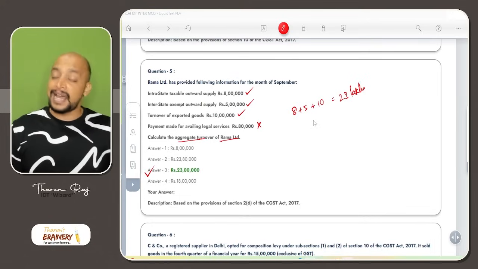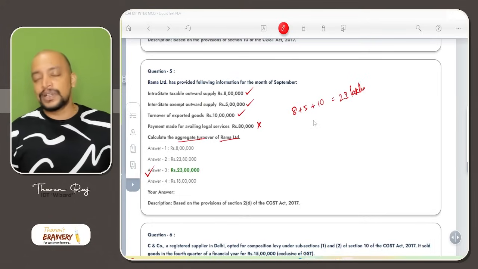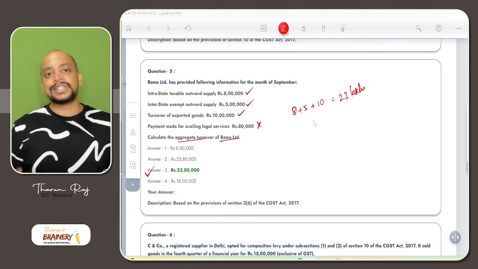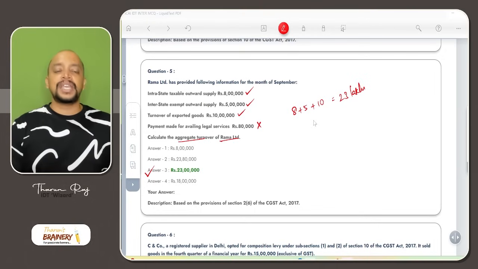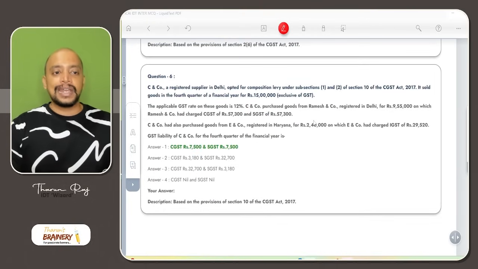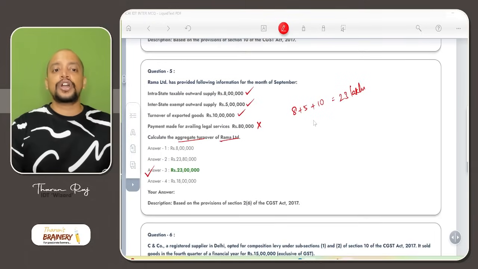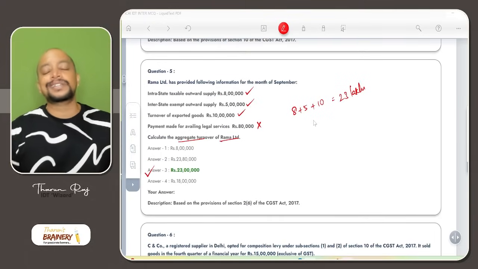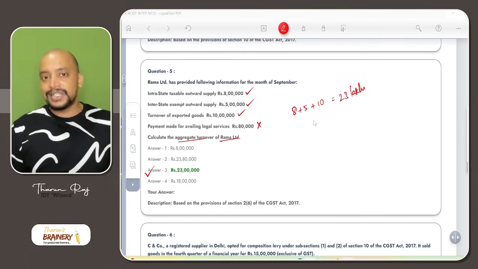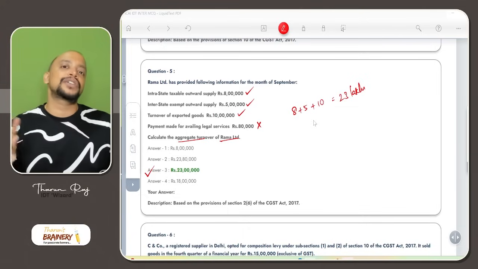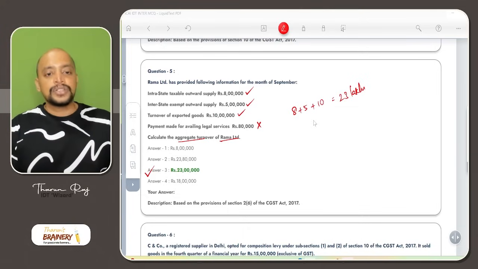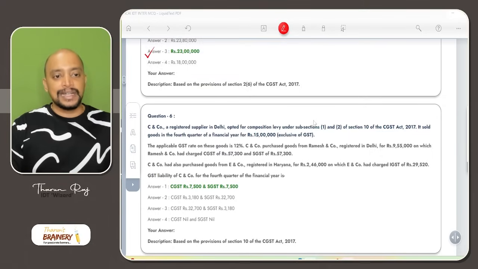Inward supplies under RCM and taxes, GST group, CGST, SGST, UTGST, IGST and cess will not be coming in aggregate turnover. But for aggregate turnover for threshold limit purpose of a composition scheme, one more extra point is that interest on loans and advances will not be coming. But here they did not ask that.